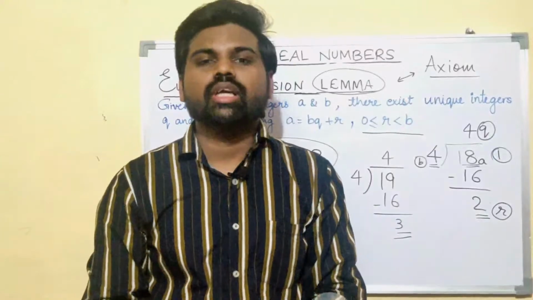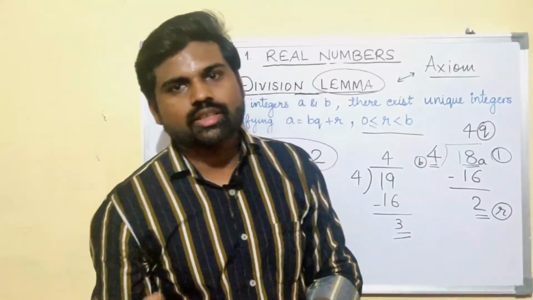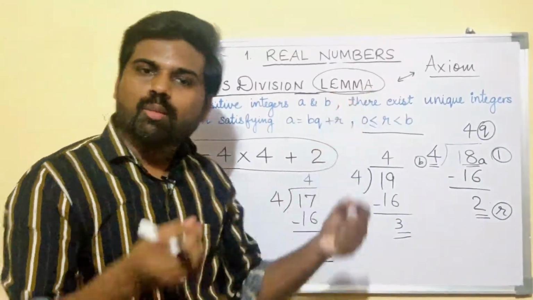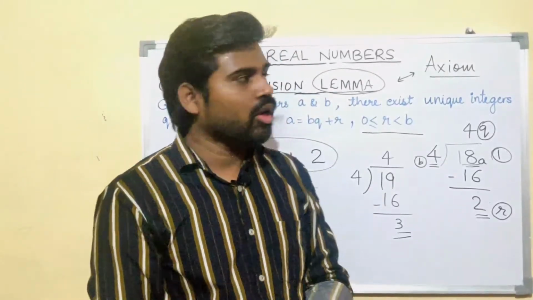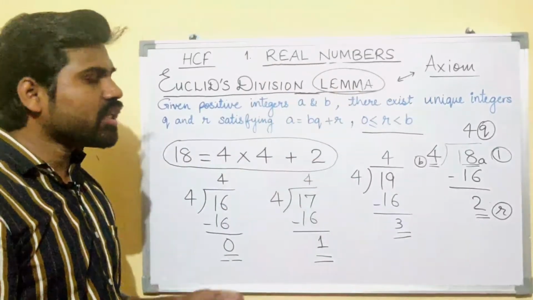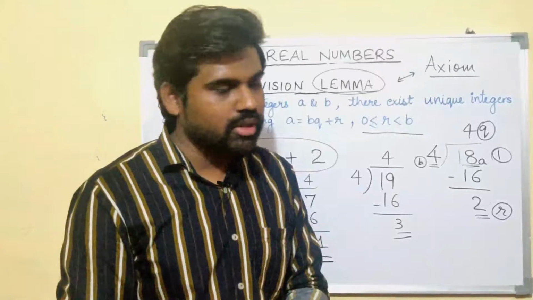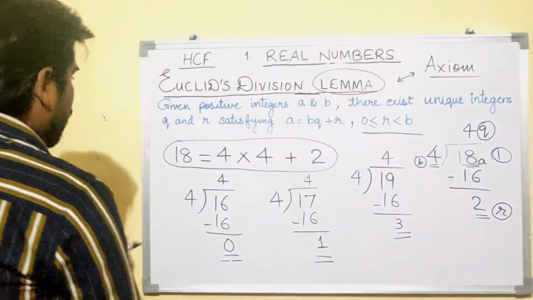Now tell me, what is an axiom? Yes, an axiom is a proven statement that is used to prove another statement, right? So, what is a lemma? A lemma is a proven statement which is used to prove another statement. I hope you understood Euclid's division lemma. Now we will study how to find the HCF of two or more than two numbers using this lemma. Okay, so let me rub it for you.